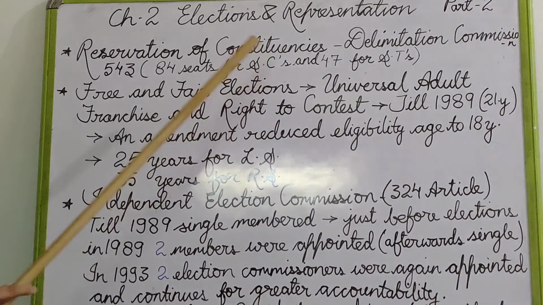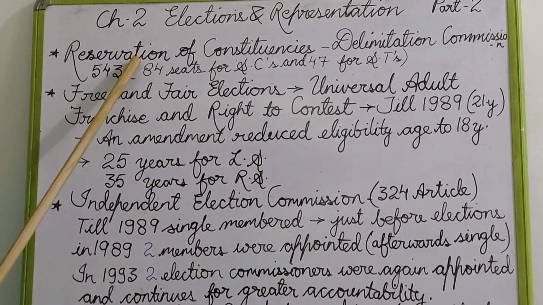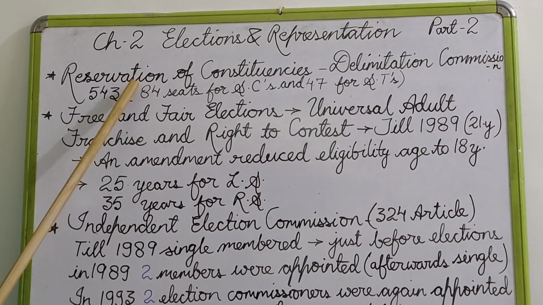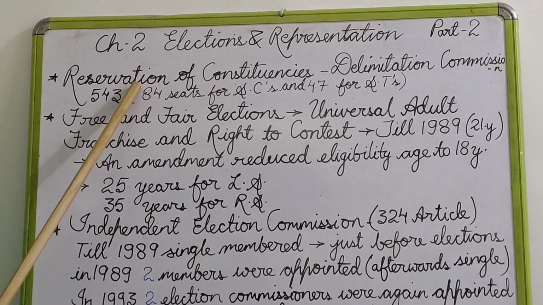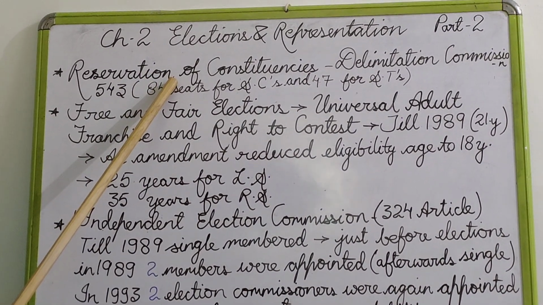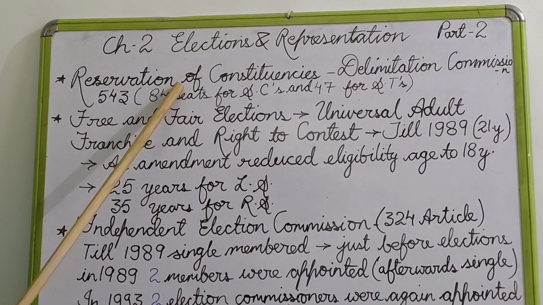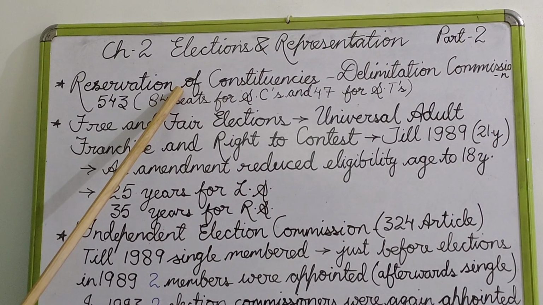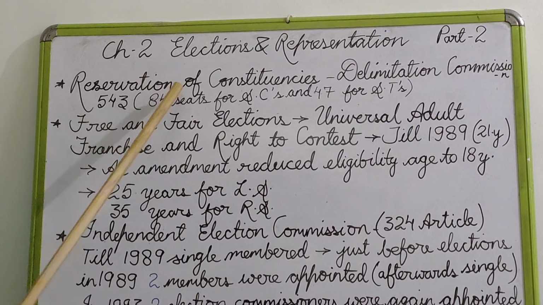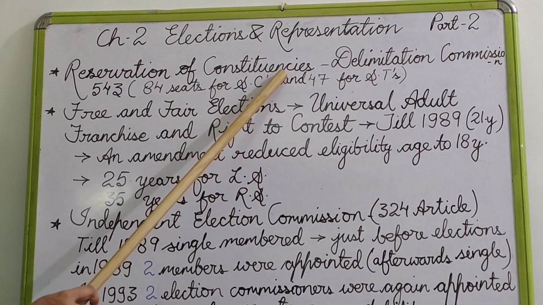So when we were talking about the positives of the first past the post system, one big negative was that small communities or small sections of society may be left out in this system. To check the involvement of all the communities, all the social groups, whether small or big, the reservation of constituencies was being practiced when the Britishers were also there.